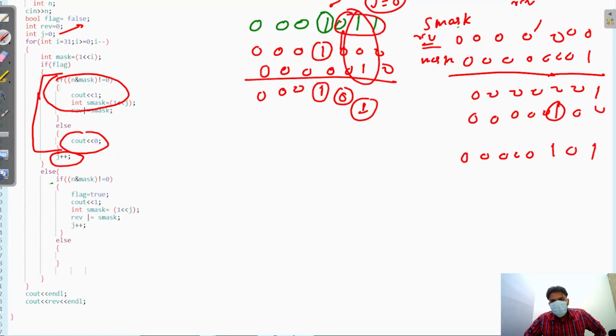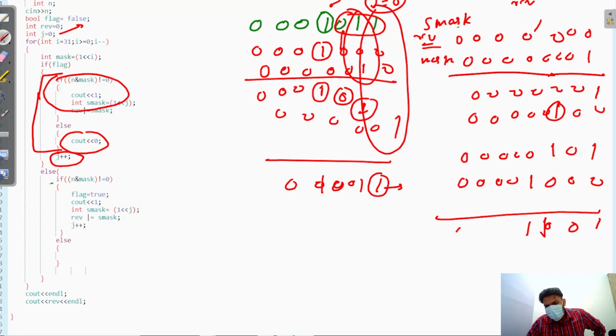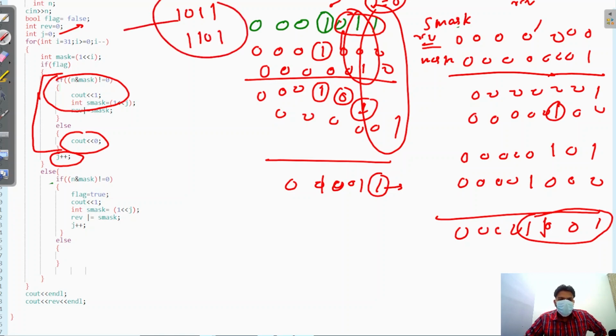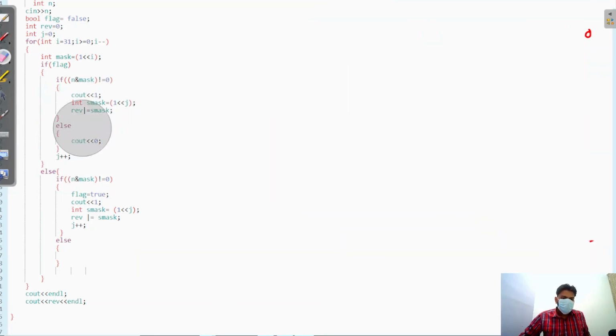So this will reverse the order. Again we take the mask, and when we create the mask here, it provides 1011. Then we again take a shift, and this is our next mask, and our number is shifted. This number will be 10011, and here the number will be 101. So this will tell us that your number is reversed. I hope you understand. Thank you so much.